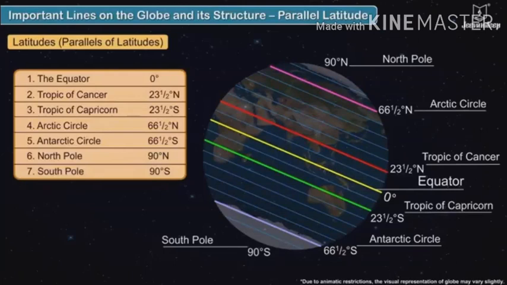So guys, here we have some important parallels of latitude. At 0 degree we have equator, Tropic of Cancer at 23.5 degree north, Tropic of Capricorn at 23.5 degrees south, Arctic Circle at 66.5 degree north, Antarctic Circle at 66.5 degrees south, North Pole at 90 degree north, and South Pole at 90 degrees south.